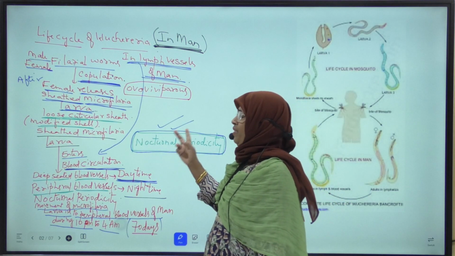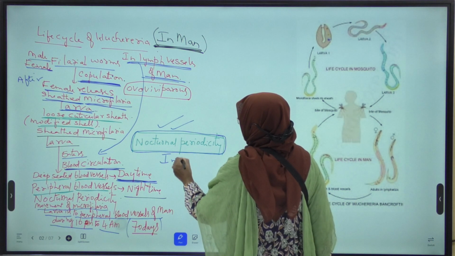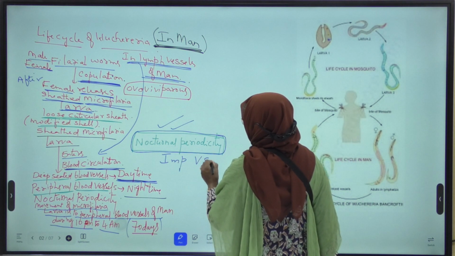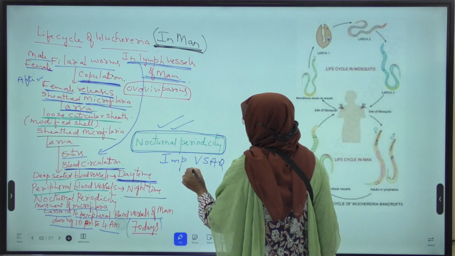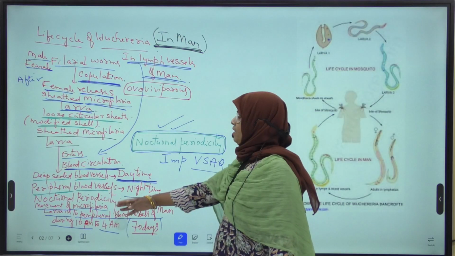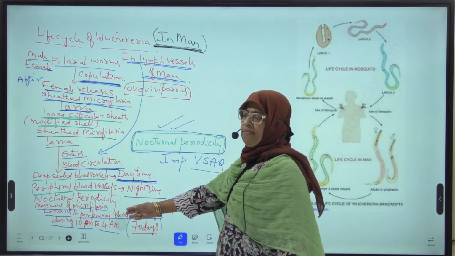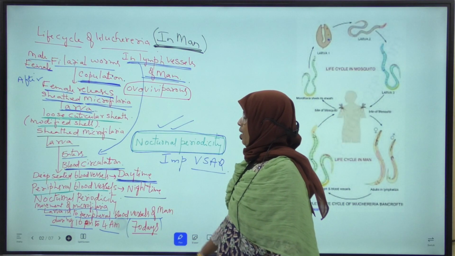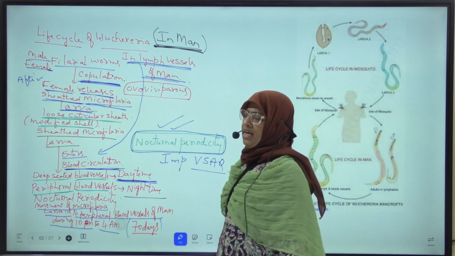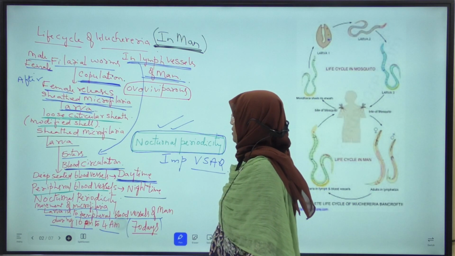This is one of the important VSAQ. This is a very, very important VSAQ for the IPE exam. It is also important for NEET and MSET. What is nocturnal periodicity? Movement of microfilaria larva into peripheral blood vessels of man during night time, that is 10 p.m. to 4 a.m., is called nocturnal periodicity.